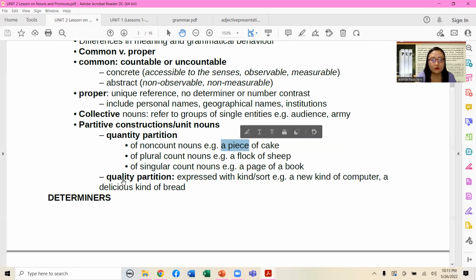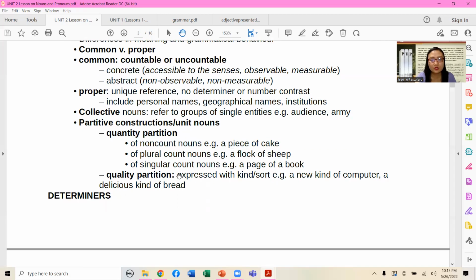Now for the quality partition, this is expressed with kind or sort. Examples: a new kind of computer, a delicious kind of bread. From the word itself, quality, it discusses the characteristic of an entity, expressed with the concept of sort of or kind of. A new kind of computer.